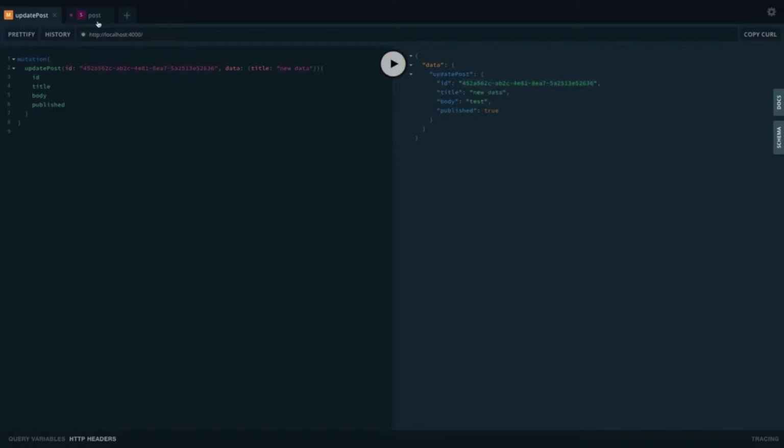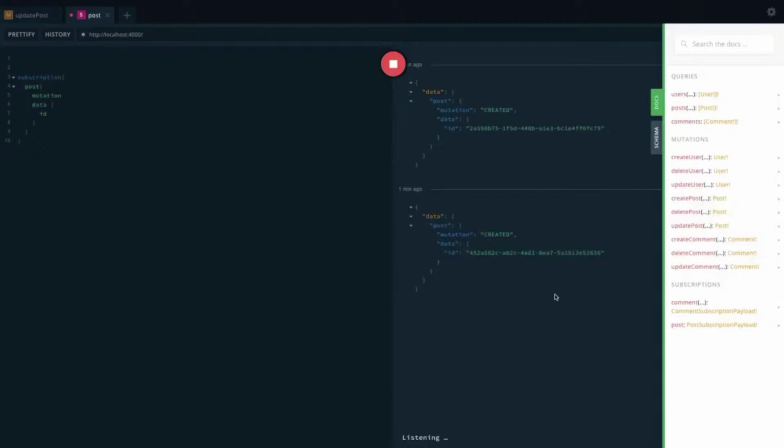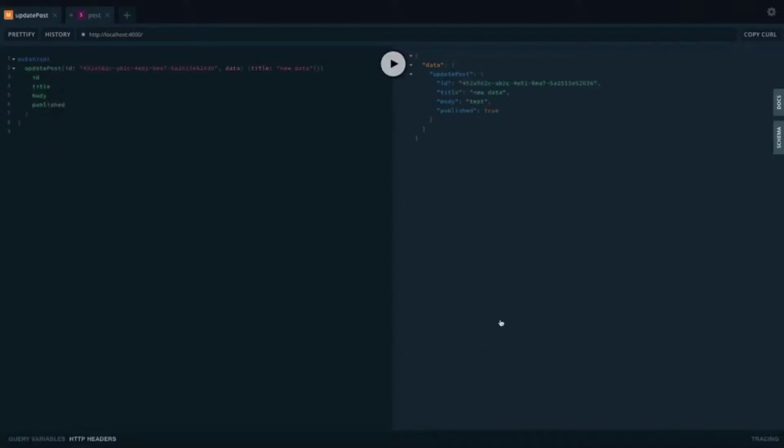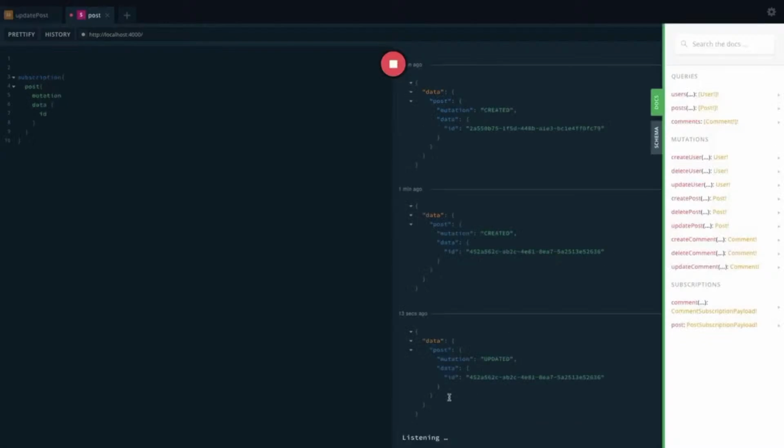We got the new data and we are listening to all those sets of events, so we got the new updates. You can see the same ID ending with 636, and here also you can see the ID ending with 636, the last updates. This is the create and this is the update. So here we are listening to all those subscriptions, and this is just a little tricky, how to test your subscription once you develop them. We are sending two things in the post payload: the mutation type, created, updated, deleted, and in the data we are just sending the payload, which is the ID.